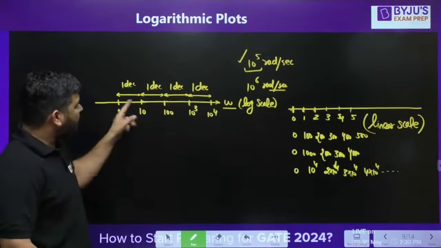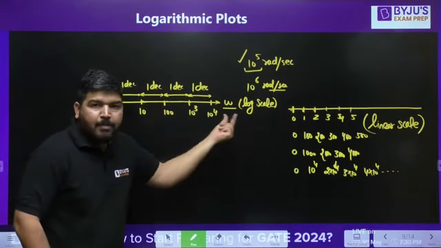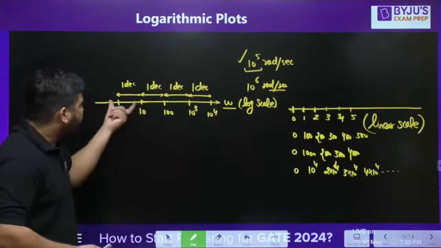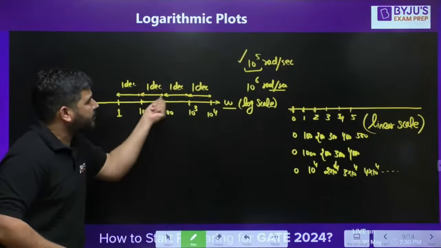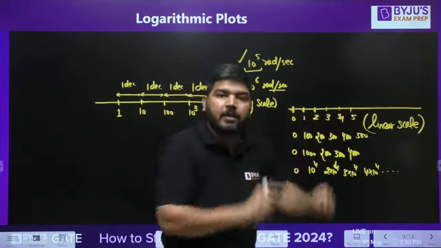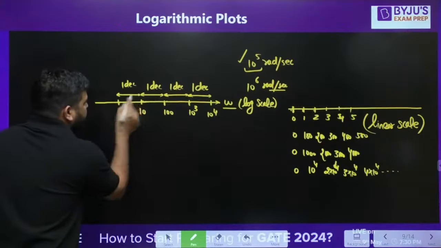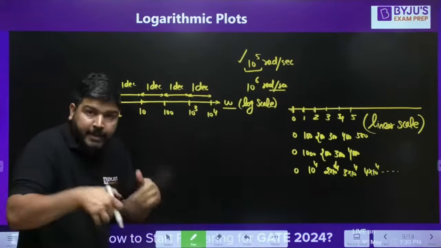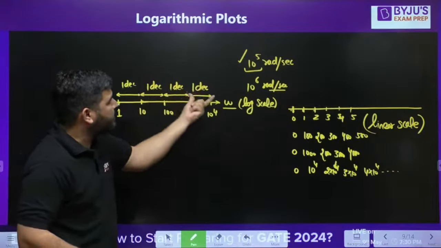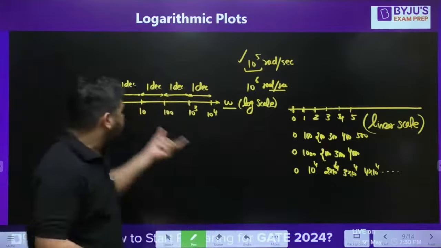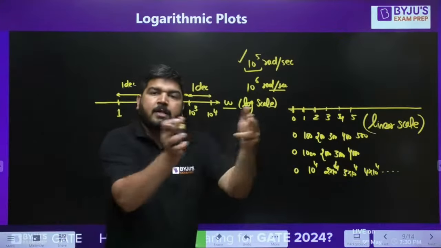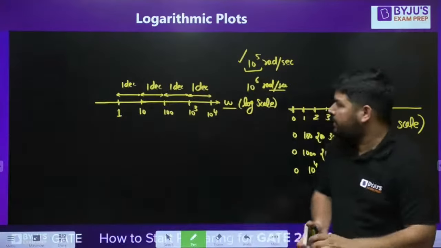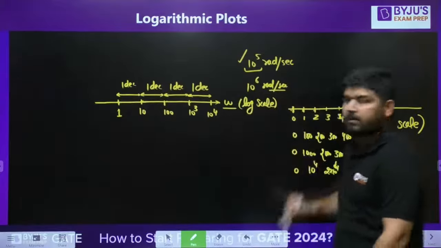You can see that on log scale, you are showing actual values. But these actual values are not on linear scale, they are on the log scale. And on log scale, for every 10 times, the distance between 2 points is equal. You can see that from 1 to 10, it's 10 times. You are moving actually 10 times. It means 1 decade you are moving. From 10 to 100, again 10 times, it means 1 decade. This is also 1 decade, this is also 1 decade. So every step is 1 decade, and the distance between these 2 points will remain the same on log scale. I hope it is clear. So this is the advantage of showing the points on log scale. Okay.